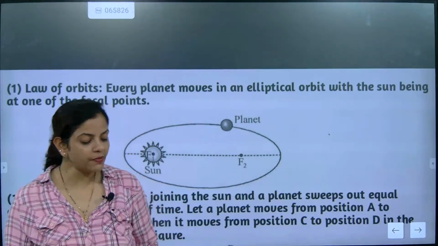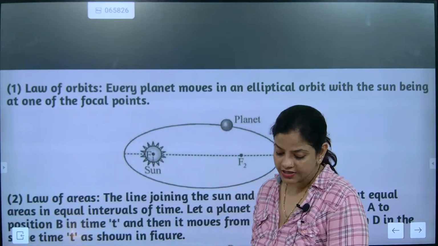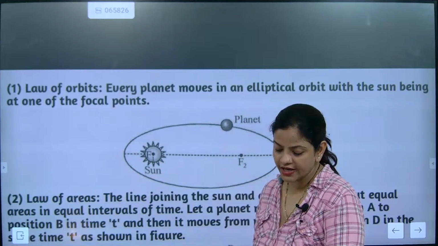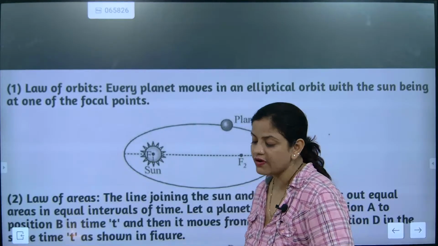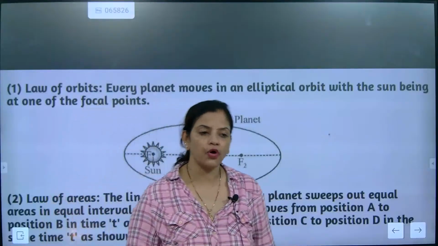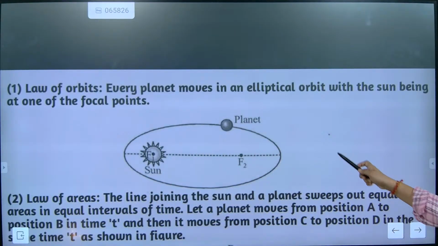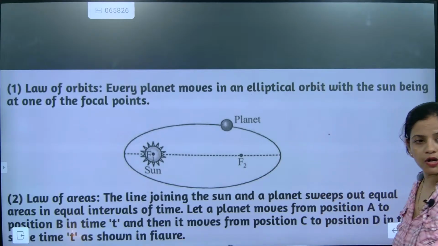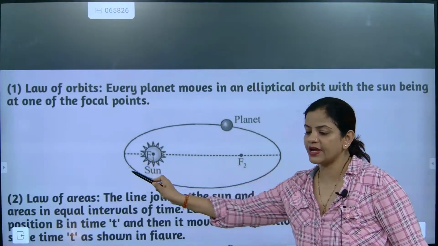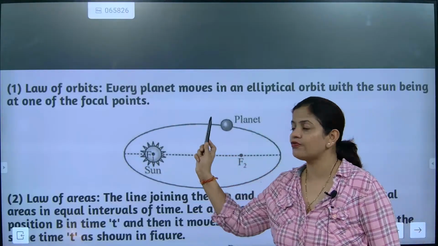Understood. So if somebody asks you, your answer will be: the sun will be where, beta? The sun will be exactly present at any one of the focal points. Where will it be located? At the focal point. Got it? So this is about Kepler's law. Law of orbit. Every planet moves in an elliptical orbit, with the sun being at one of the focal points.